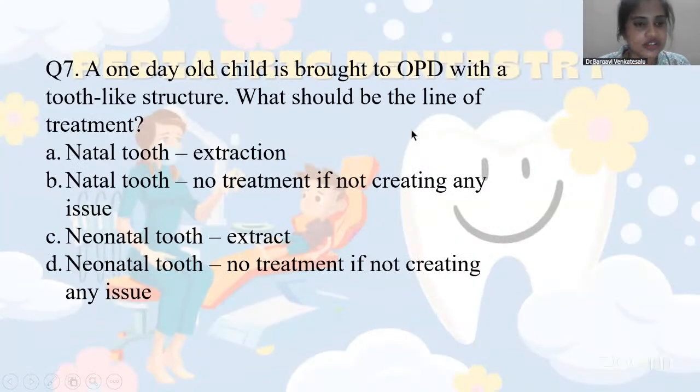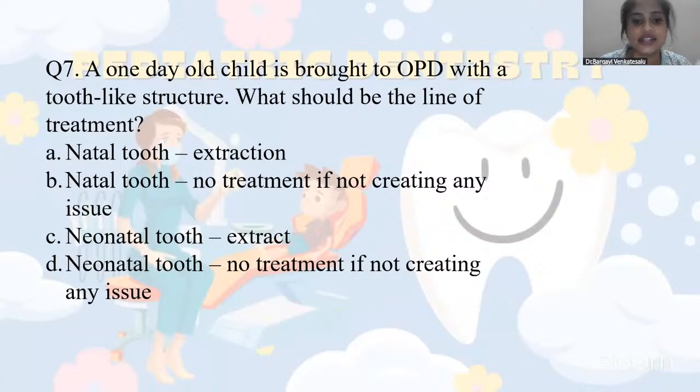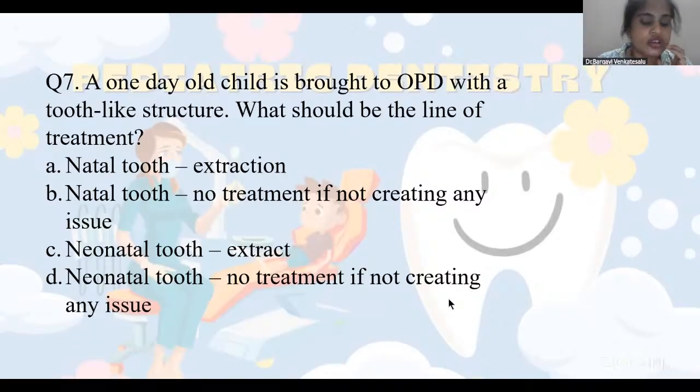So next question is, a 1 day old child is brought to OPD with a tooth-like structure. What should be the line of treatment? There are certain questions where, even after n number of revisions, we end up confusing certain terms, right? One such term is natal and neonatal tooth. Okay. So your natal tooth.